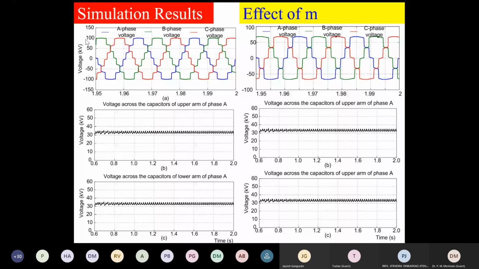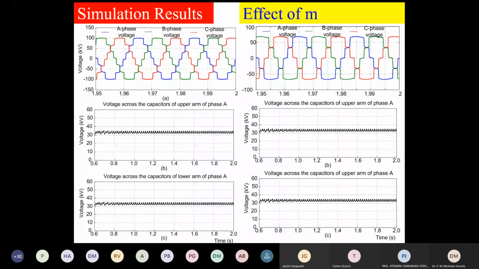33.33. You will find how important it is, balancing at benchmark. This is the effect of the modulation index M. If it is reduced to modulation 0.7, then certainly you will find the output voltage levels are less.